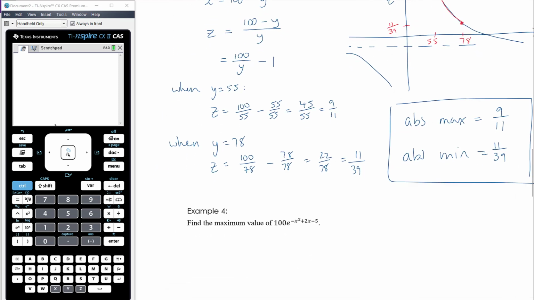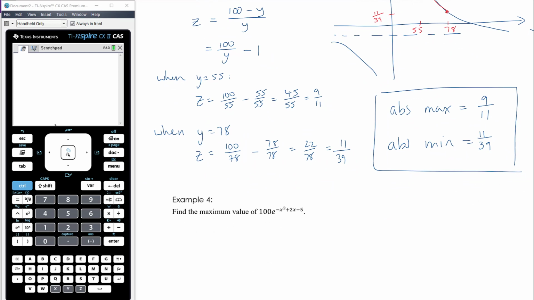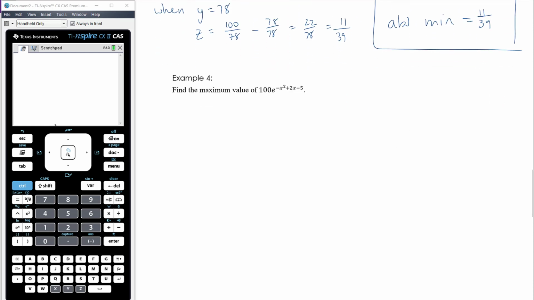So generally speaking, minimums and maximums will be at endpoints or at turning points. So you need to make sure you're thinking about endpoints, in conjunction with turning points. Okay, find the maximum value of this expression. So if we say we're going to let f of x equal 100 e to the negative x squared plus 2x minus 5, we're being asked to find the maximum f, so the maximum value of the function.